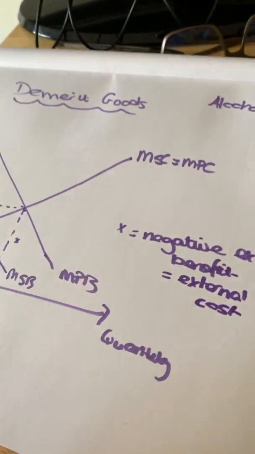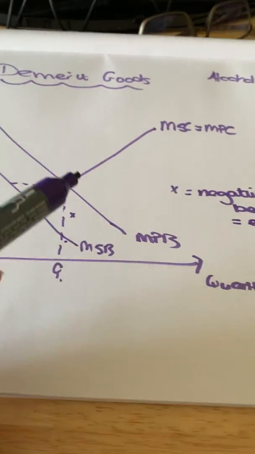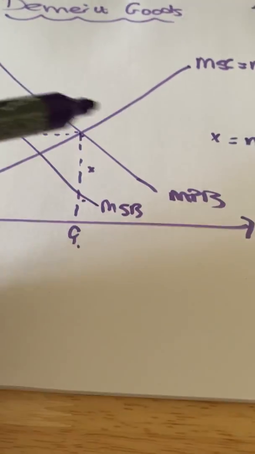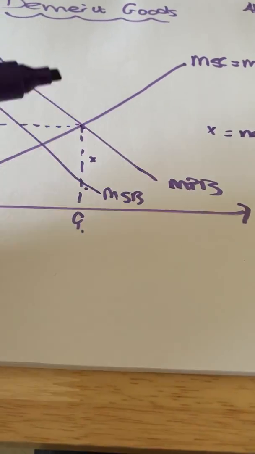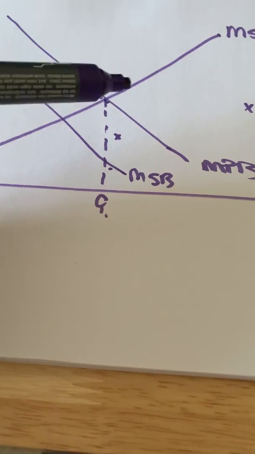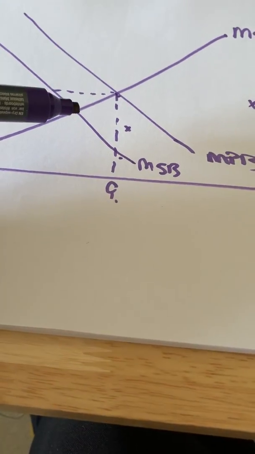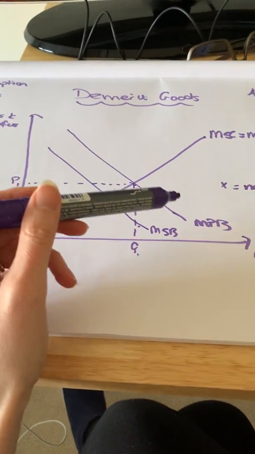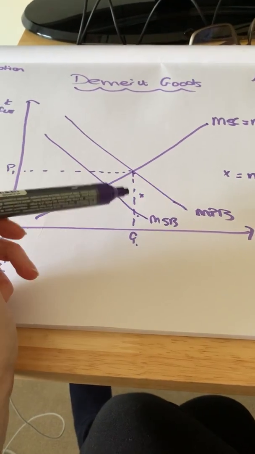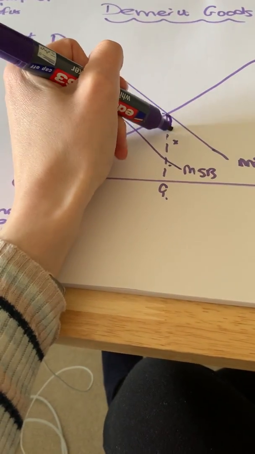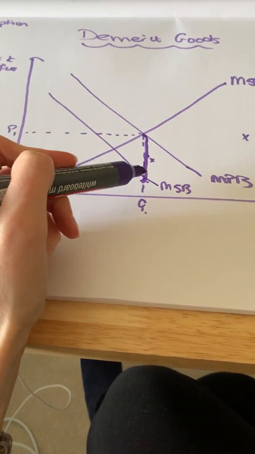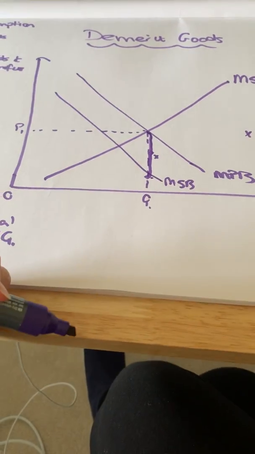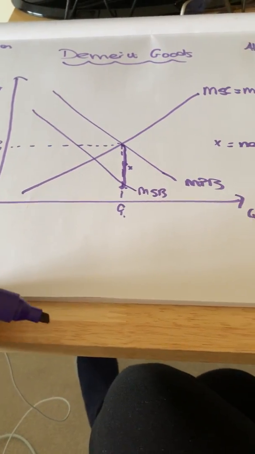But because it's a consumption activity, we show that external cost, the strain on the NHS, the strain on the police, antisocial behaviour, by our marginal social benefits being less than our private benefits. So here, this area here is a negative external benefit, which is the same as an external cost.